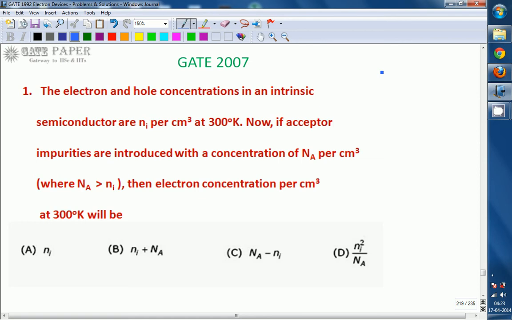So here we are going to calculate electron concentration whenever acceptor impurities are added to the intrinsic semiconductor. We can calculate this by using the mass action law.